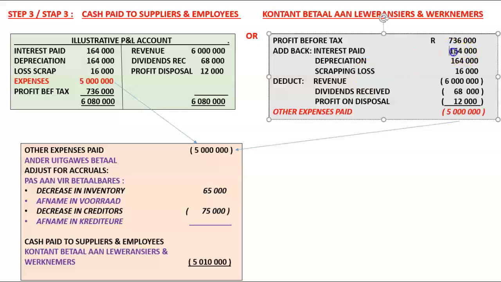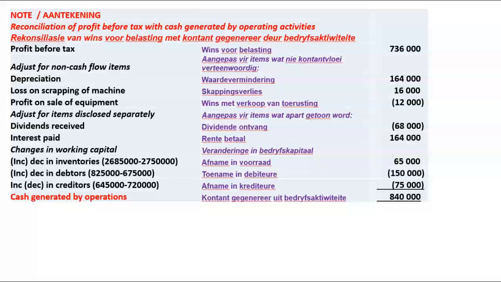So all these other items, the 164, the depreciation, the scrapping loss, the dividends received, and the profit on disposal, all of them will appear here. Just for non-cash flow: depreciation, loss on the scrapping of machine, profit on the sale of equipment; separately disclosable items: dividends received and interest paid. So exactly the same as in the other one.